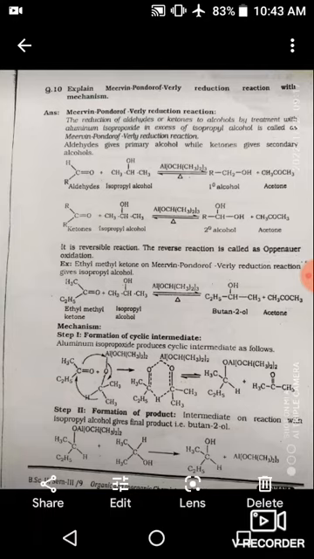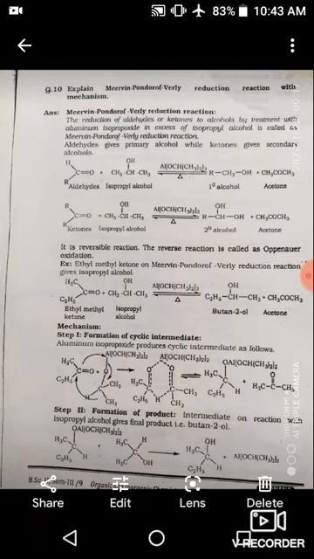Ethyl methyl ketone is reacting with aluminum isopropoxide, forming 2-butanol and acetone. See the mechanism of this reaction. Only one cyclic intermediate, or cyclic transition state, is formed in the first step, because aluminum is a very electropositive metal. Due to this, a 6-membered cyclic transition state is formed.